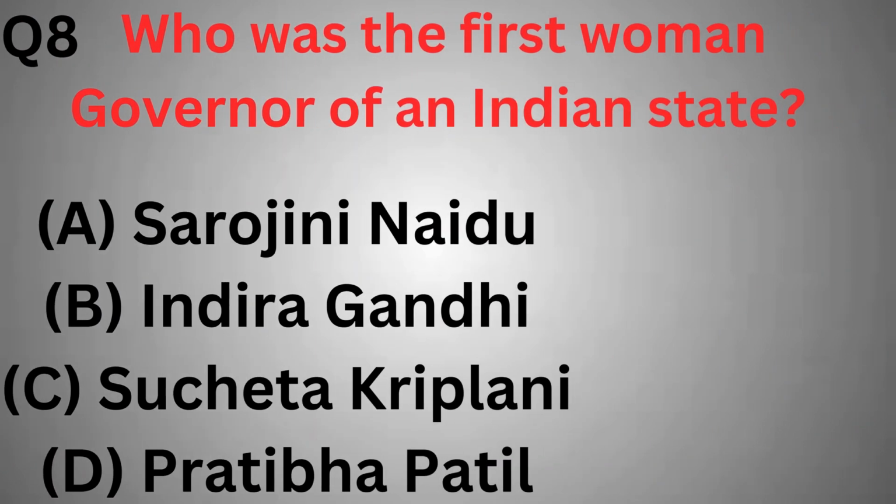Who was the first woman governor of an Indian state? Sarojini Naidu, Indira Gandhi, Sucheta Kripalani, Pratibha Patil. So the correct option is option A, Sarojini Naidu. Sarojini Naidu was the first woman governor of an Indian state. She became the governor of Uttar Pradesh in 1947.